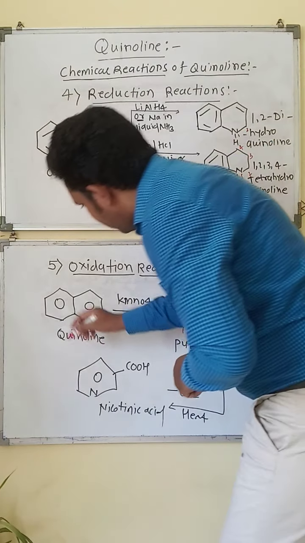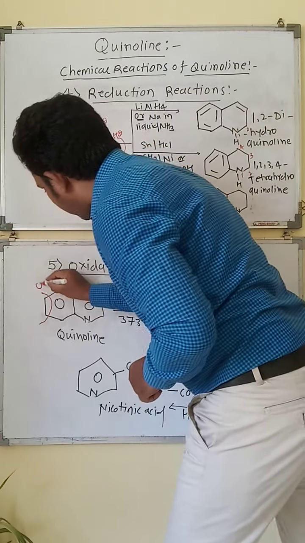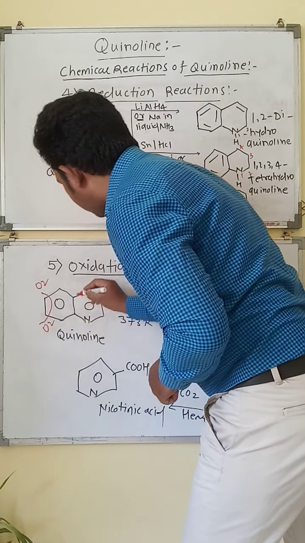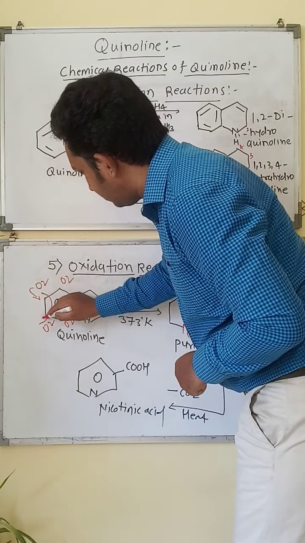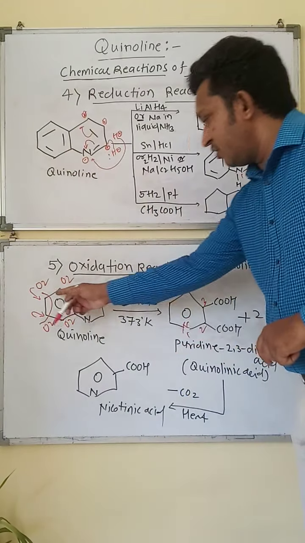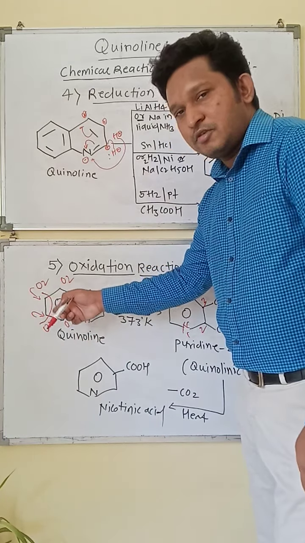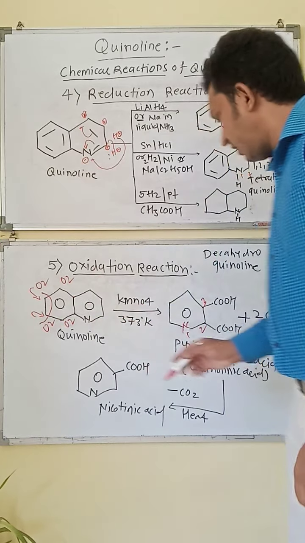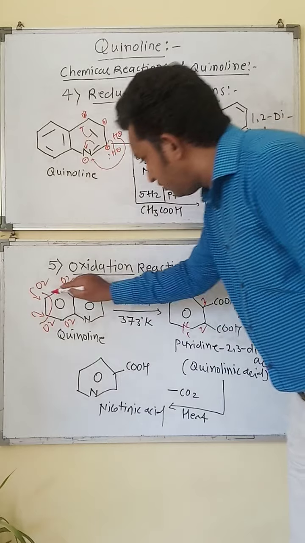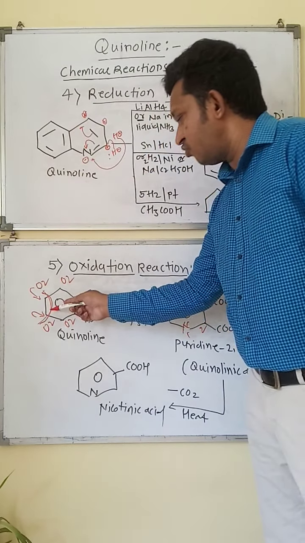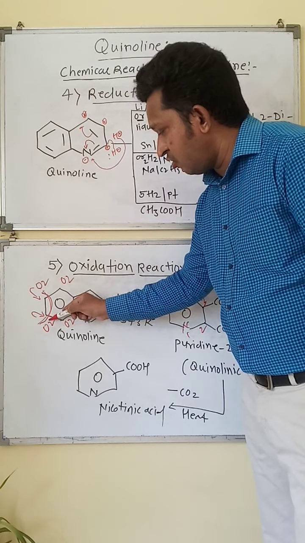In the benzene ring, these 2 carbons are removed and 2 oxygens are added. 2 oxygens will be added on these 2 carbons after the removal of these carbons, so that this becomes 2 molecules of carbon dioxide. That is, 2 moles of carbon dioxide will be evolved after the breaking of these bonds, the removal of 2 carbon atoms, and the addition of 2 oxygen atoms.